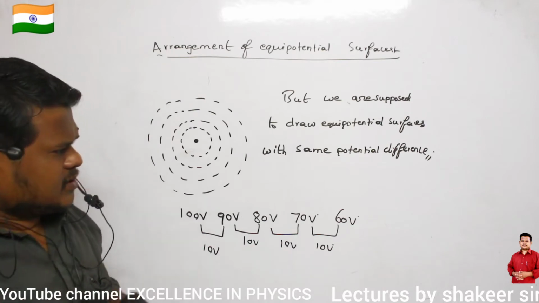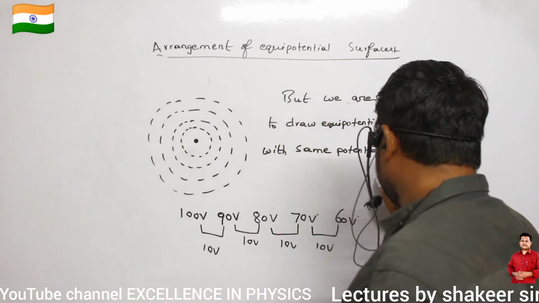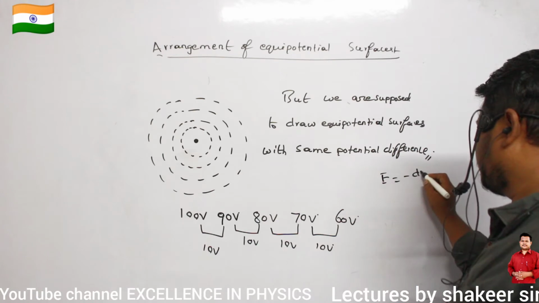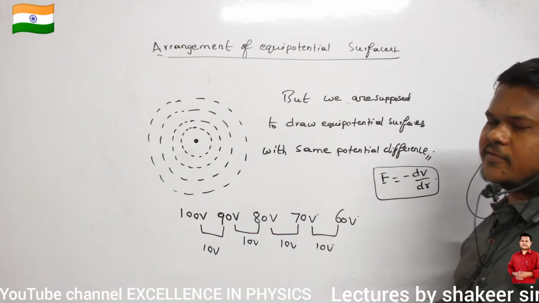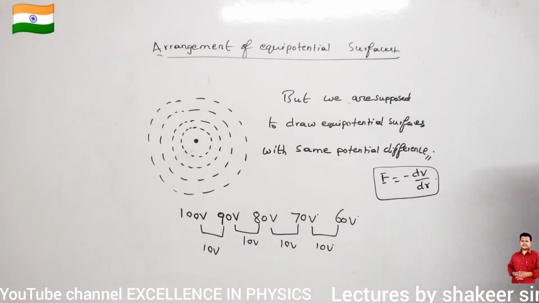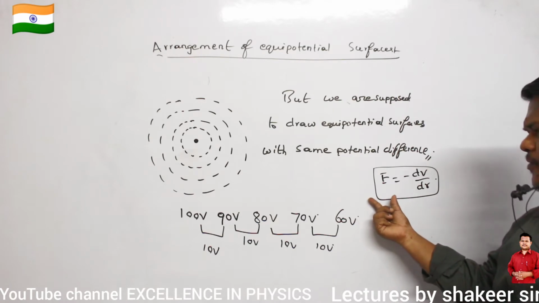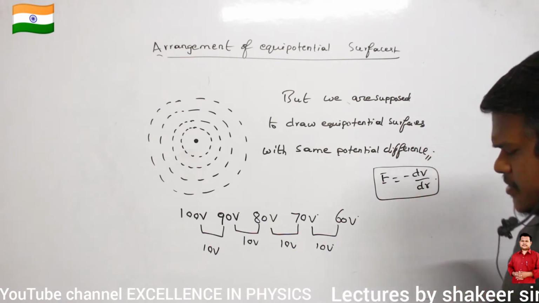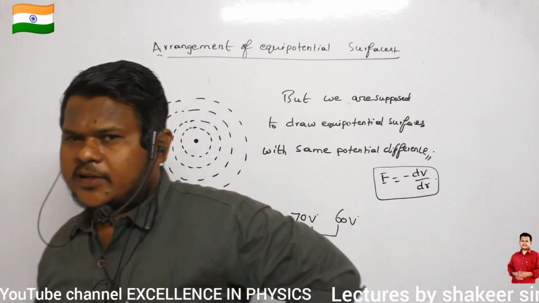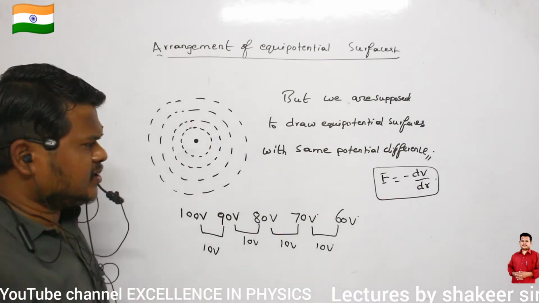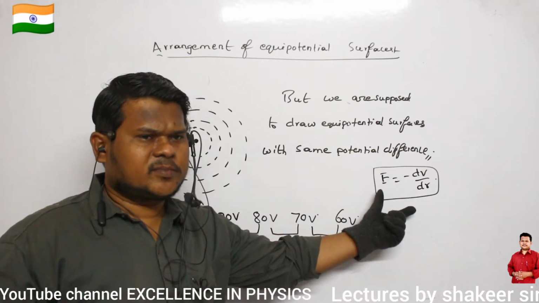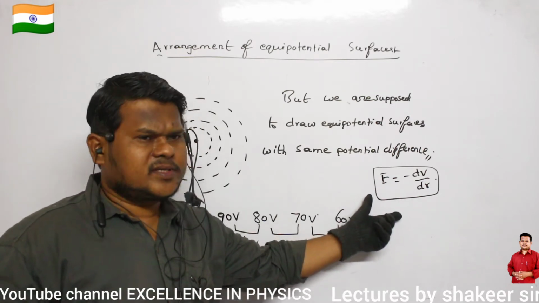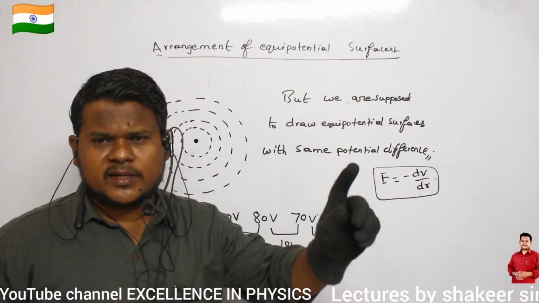Then by using the relation E is equal to minus dV divided by dr, how can I draw these equipotential surfaces? That is what we are going to understand here. Are you able to understand? This relation we have already studied previously. What is E? E is called the electric field at a region. What is the relation between E and potential? The relation between electric field and potential, which we have previously derived, is E is equal to minus dV divided by dr.